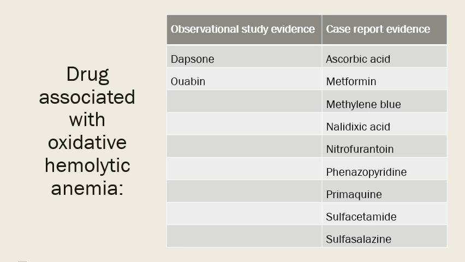So here are the examples of the drugs that may cause the oxidative hemolytic anemia. The observational study suggests that dapsone and quinine can cause the oxidative hemolytic anemia, while case reports suggest that ascorbic acid, metformin, methylene blue, nalidixic acid, nitrofurantoin, phenazopyridine, primaquine, sulfacetamide, and sulfasalazine can cause the oxidative hemolytic anemia.